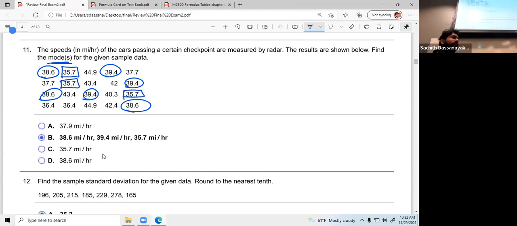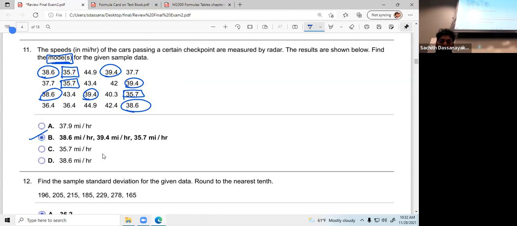All of these 3 numbers repeat 3 times. So it's not about just one mode, it's about modes. There are 3 mode values, these 3. Clear? If you have just one, please mention it's just one. Otherwise, please check all the values. Mode or plural modes is also possible.